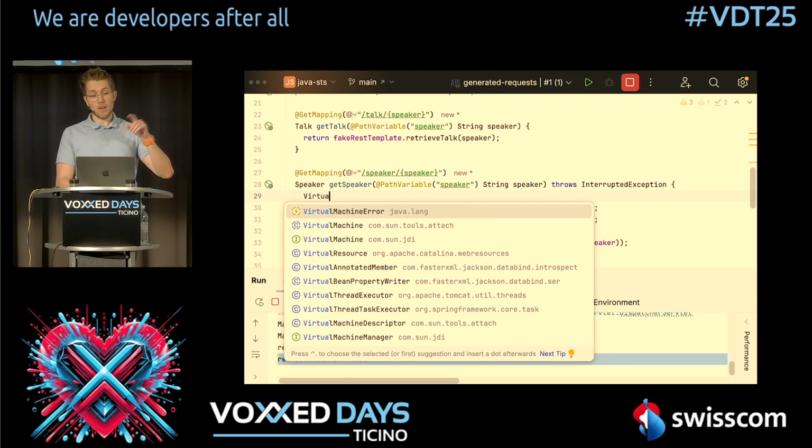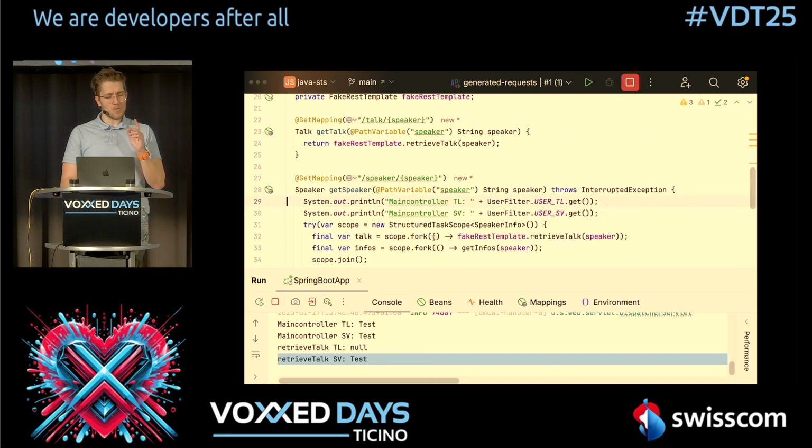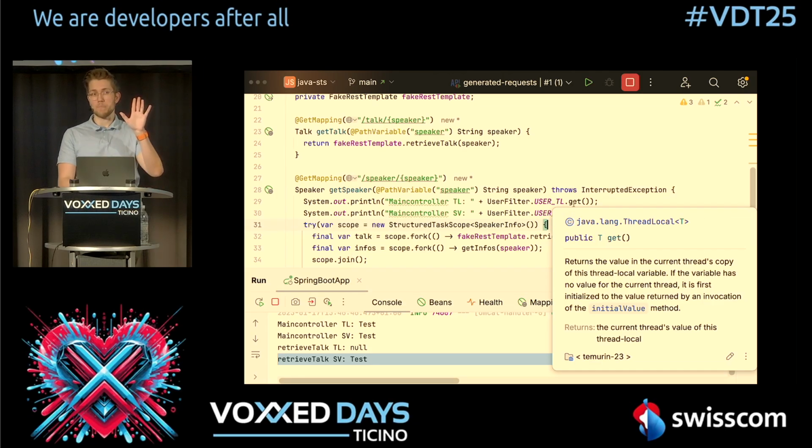No, they are using the virtual threads under the hood. I don't think it would work with this. I have to say, I did not really try this, but I think you have to have virtual threads enabled so that this will work. But I'm not 100% sure. I did not try this. Thank you.